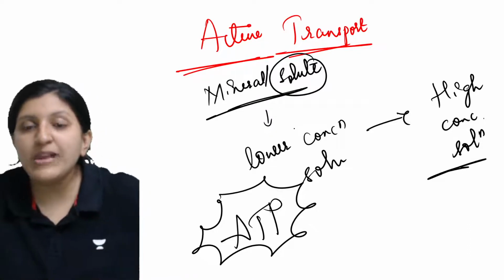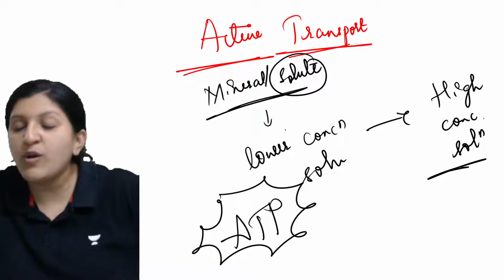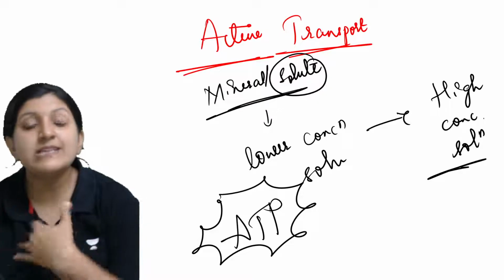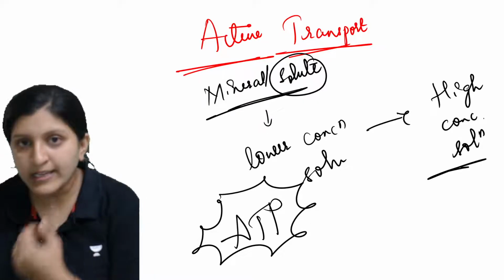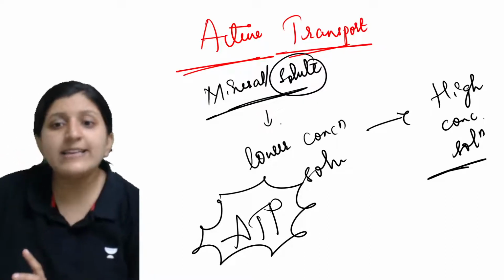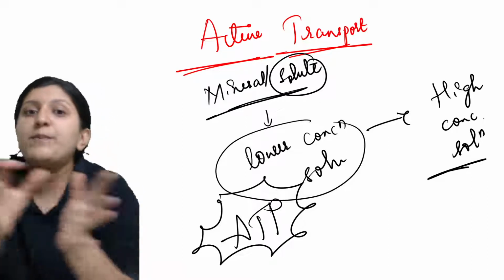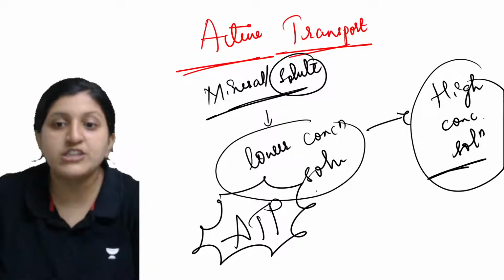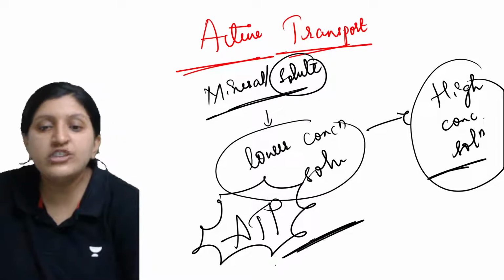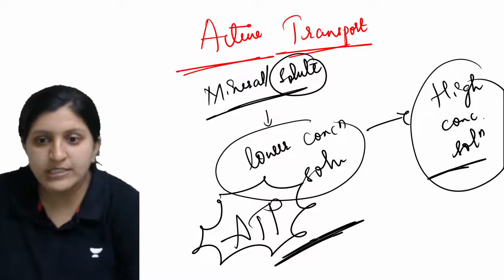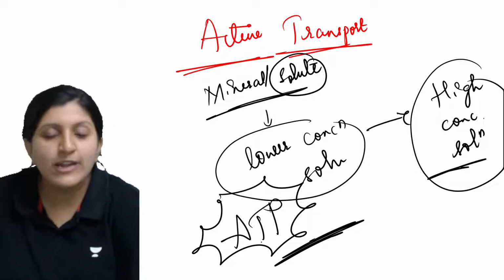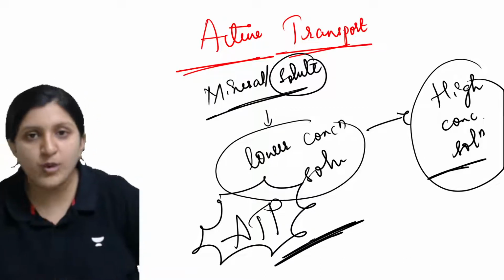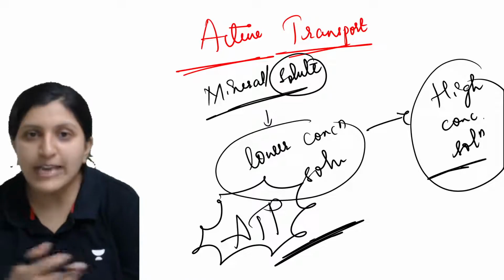Again, this is the keyword you need to include: that the solutes are being pushed. Generally you can always see the movement from high concentration to low concentration easily, but here it is against the gradient. From low concentration we are pushing the particular solute or mineral to the high concentration, and for that energy, that is ATP, has to be spent, which is the energy currency. Adenosine triphosphate has to be used so that you are pushing this forcefully from a low concentrated solution to a high concentrated solution.